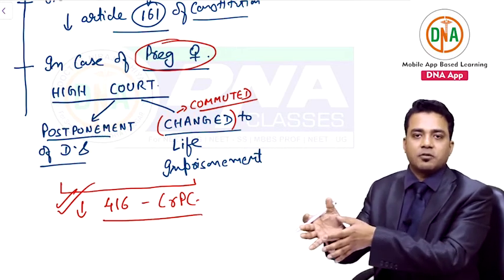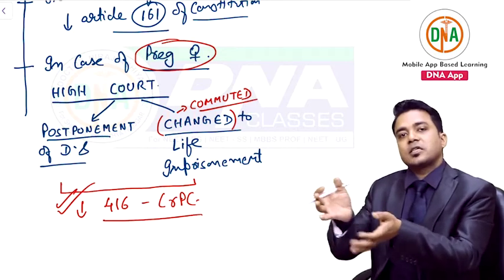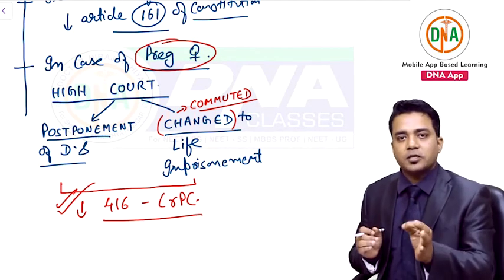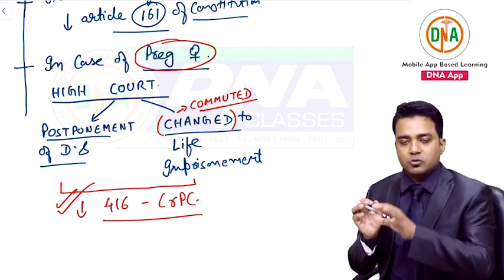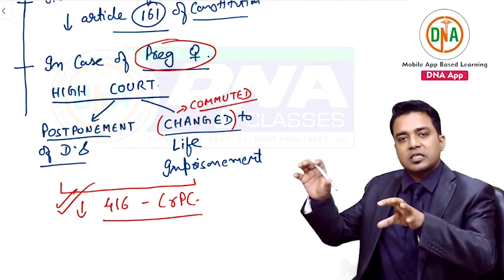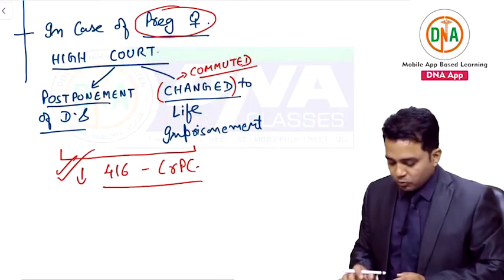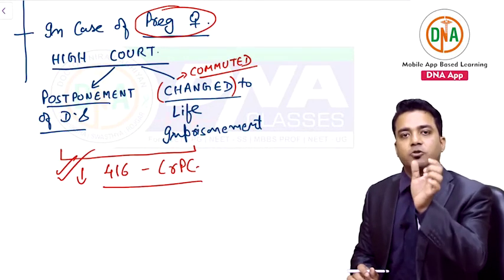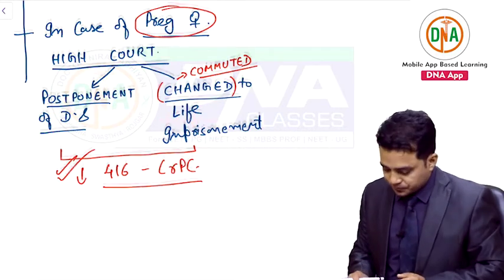Leave aside the thing which is written in books. Nowhere in law it is written that it is till 6 months after delivery. That is a totally wrong concept. What is important is that postponement can be done. The time has not been defined in law. So don't remember that 6 months after delivery thing. Postponement can be done. It can be changed to life imprisonment. Simple. By which courts? High courts. Under which law? 416 CRPC.